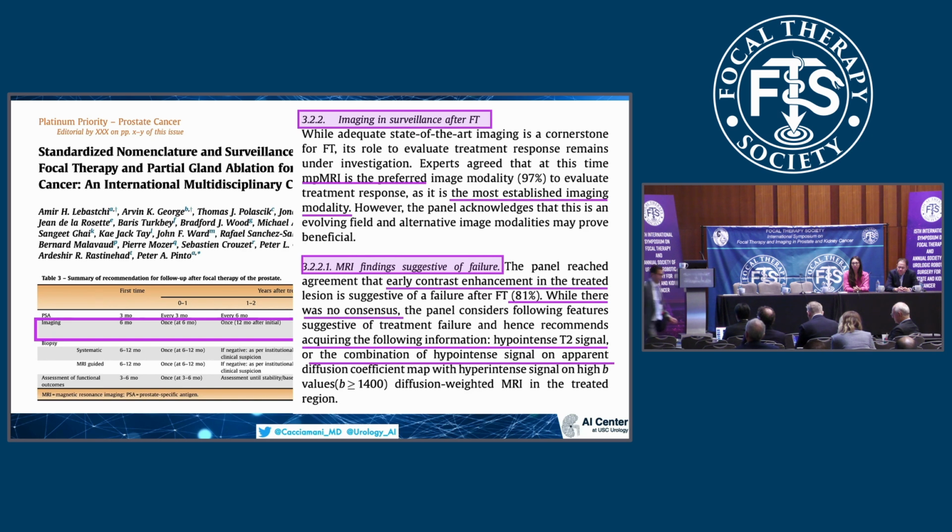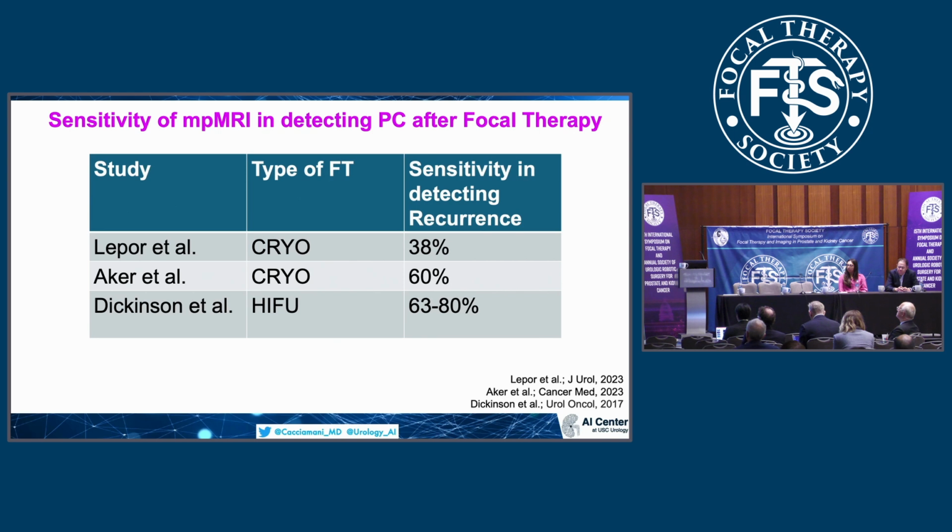Specifically, the authors of this consensus recognized the multiparametric MRI as the preferred imaging modality in 97% of the cases, as it is the most established imaging modality. But they also came up with a list of MRI findings that should suggest failure, or, in other words, persistence of the disease inside the prostate.